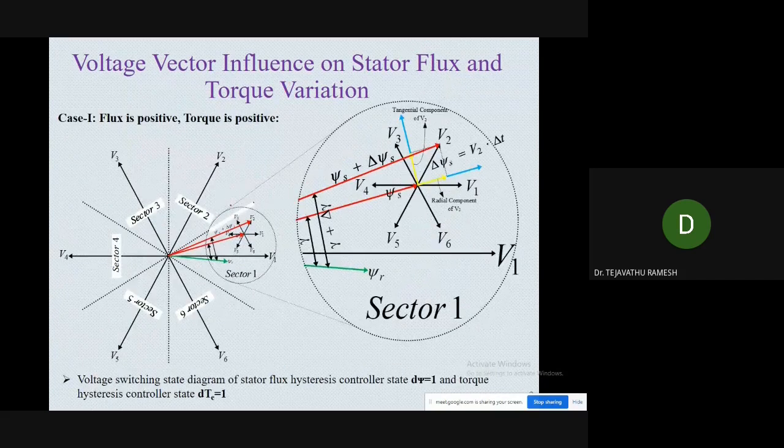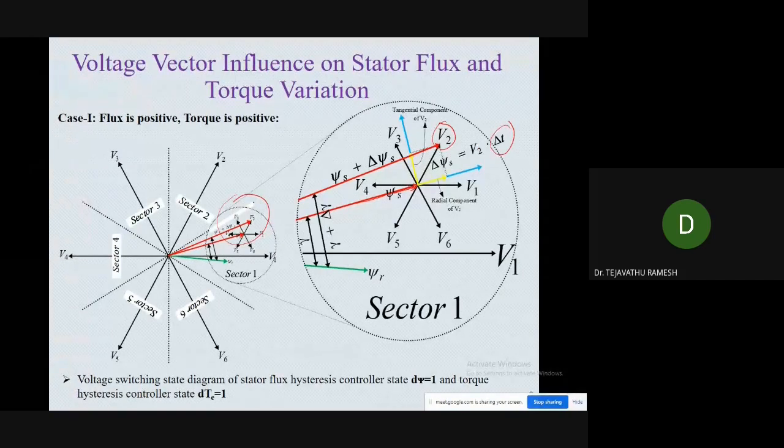So for example, we have taken the sector 1. In sector 1, we have 6 active vectors. Depending upon the selection among the 6 active vectors, there is a different influence on the stator flux and the torque. For example, here we have taken the voltage vector V2. This is the position of the stator flux, and the green line shows the position of the rotor flux.